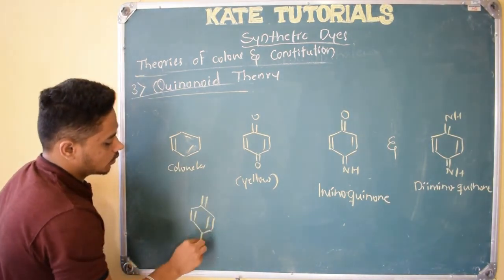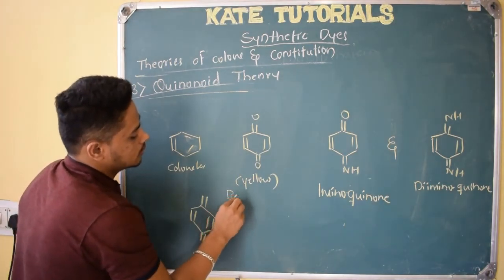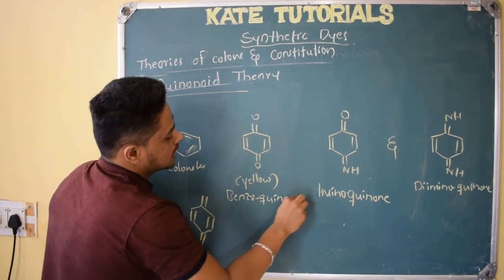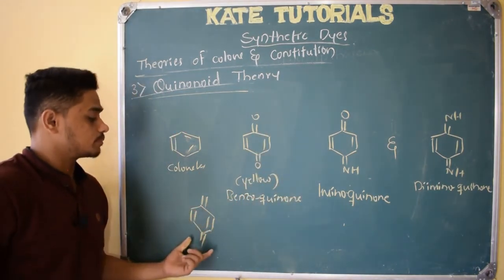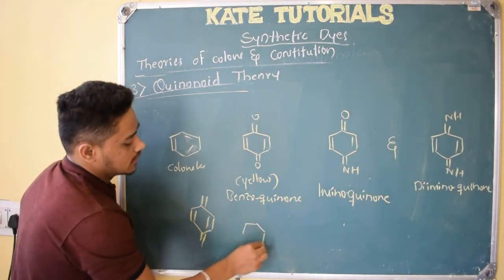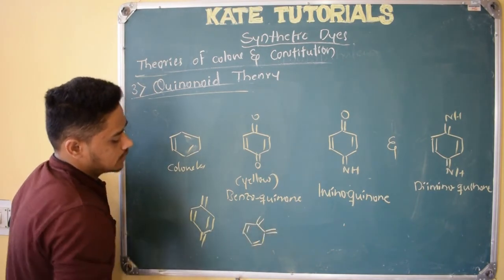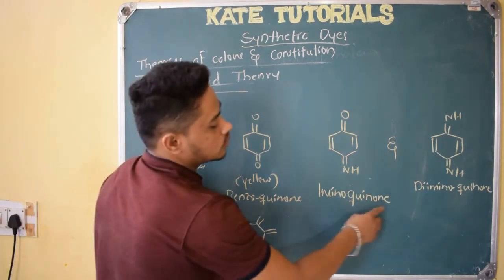If this is the thing, it is benzoquinone, and since it is at the para position, we call it para-benzoquinone. So this is the para-quinonoid structure. A little difference is there, so this is the ortho-quinonoid structure. This is quinone, and it is also quinone, right?